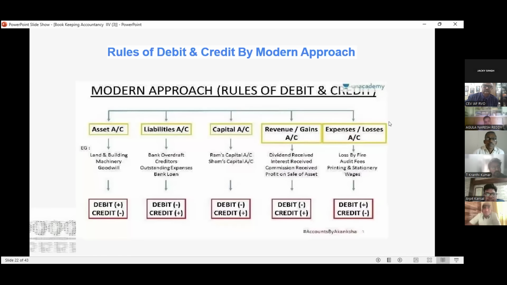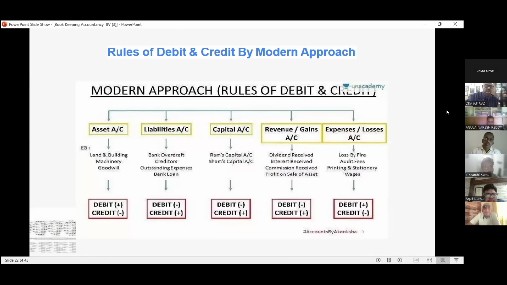Okay. Then come to the rules of debit and credit by the modern approach. This concept is very, very important. If you understand this concept the proper way, then accounting is very easy, otherwise very difficult. We have 5 accounts: asset, liabilities, capital, revenue and gain, expenses and losses. In every account, we have some examples.